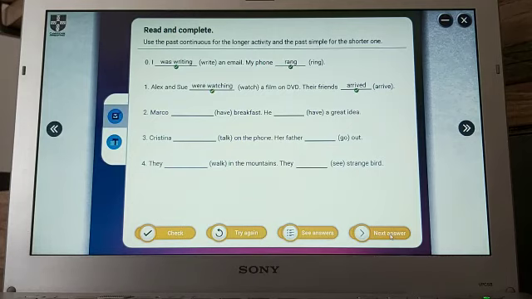And question 2. Marco was having breakfast. He had a great idea. For the first sentence, we can say it is a longer activity. And the second one, shorter.